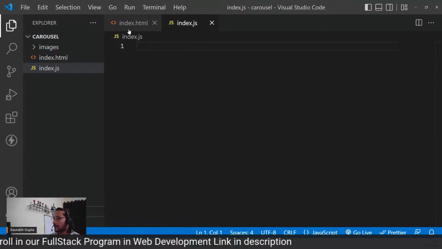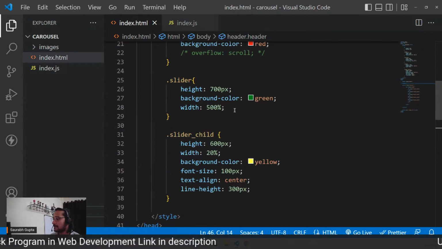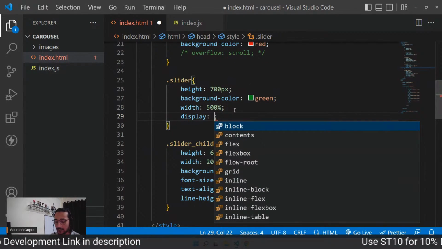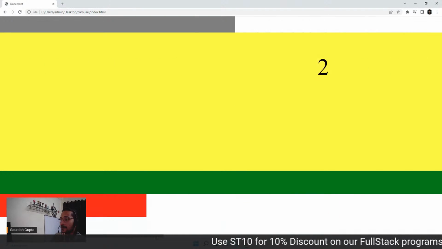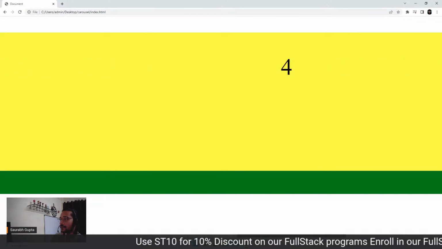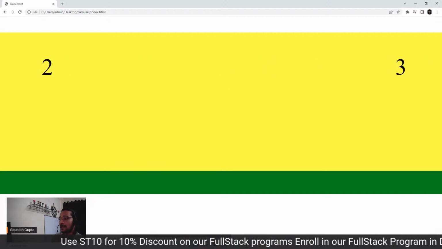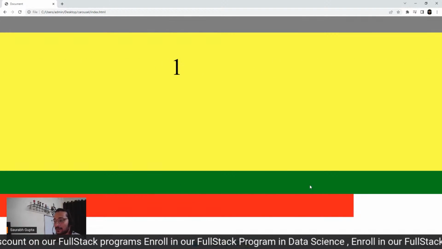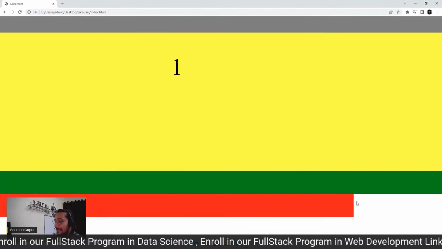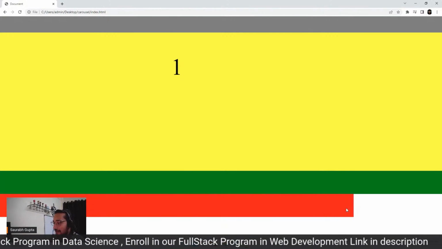So guys, we know what to do for this, right? We'll just go to the parent and we'll say, I want display flex. Now see, everyone. 1, 2, 3, 4, 5. Clear now? Now you understand why carousel is important to learn, because we never know this if we use only libraries.